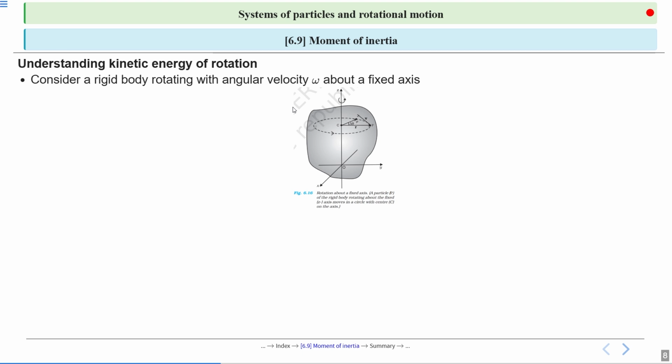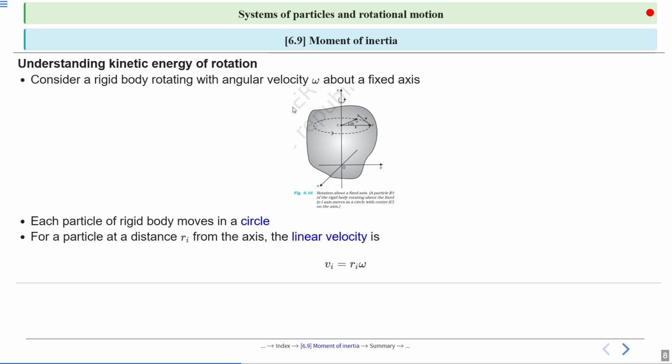So, rotation about a fixed axis, we have a particle P rotating about the fixed z axis and moving in a circle with center C. So each particle of the rigid body moves in a circle. Yes or no?